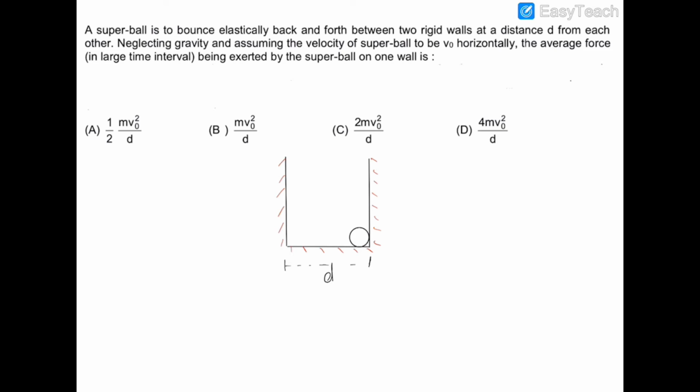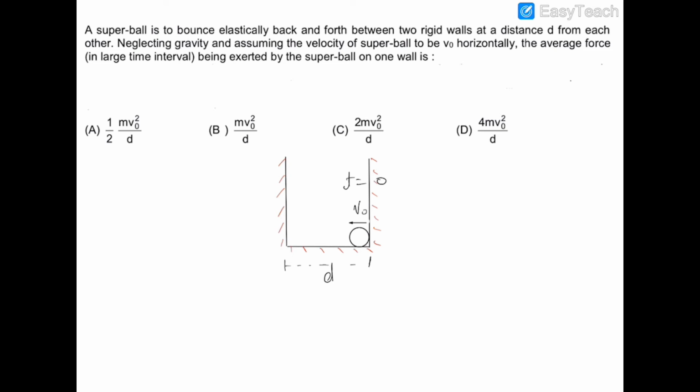So let's suppose that this ball is on the verge of striking this wall and it is moving with a velocity of V0. Now it will bounce back from this wall, and let's suppose just after it bounces back, t is equal to 0. Now this ball bounces back from the wall and it moves like that.